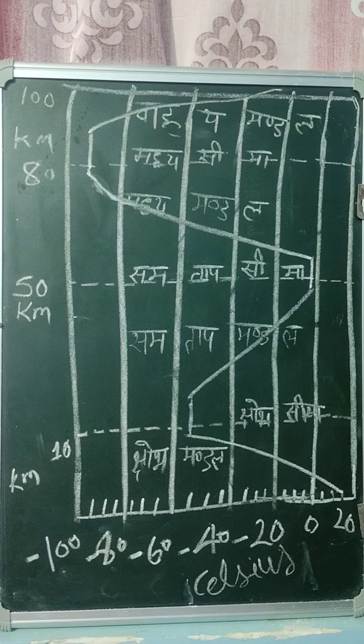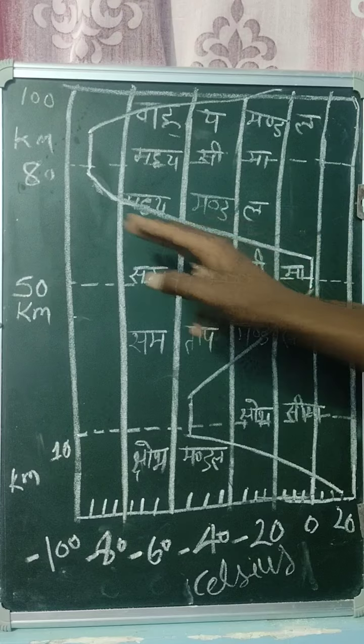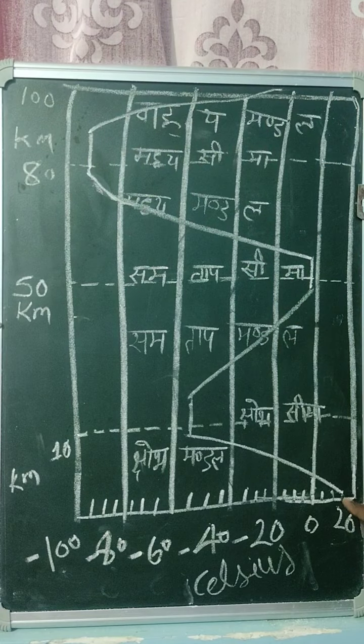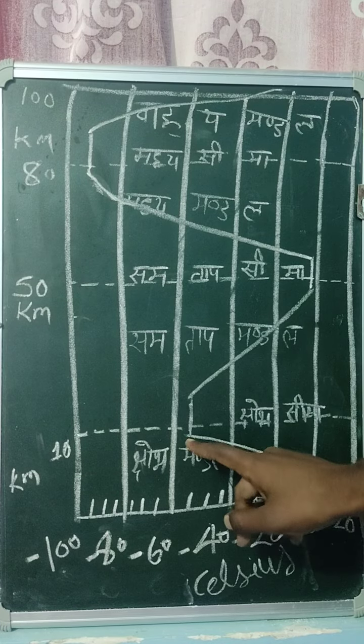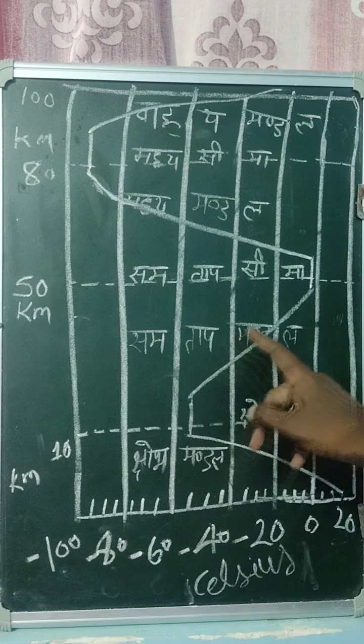And now we are going to temperature. On the ground, the temperature is 15 degrees. You can see 0 degrees, 5 degrees, 10 degrees, 15 degrees. This temperature line is moving upward. So we are starting from the ground. Here at 10 km it is minus 50 degrees.